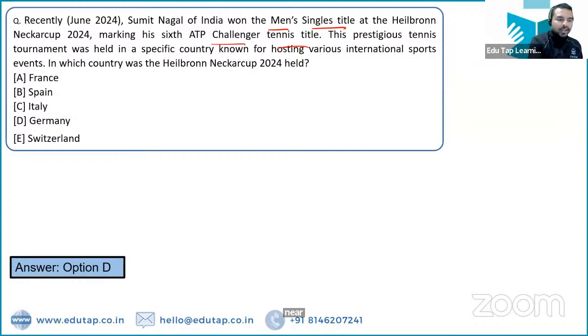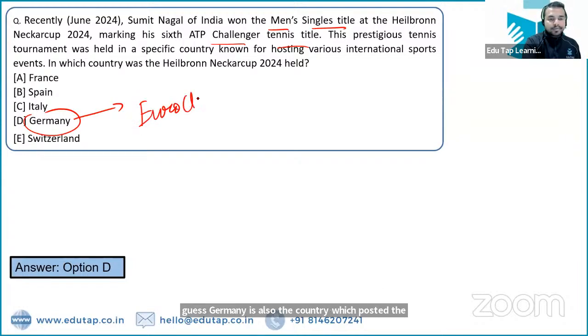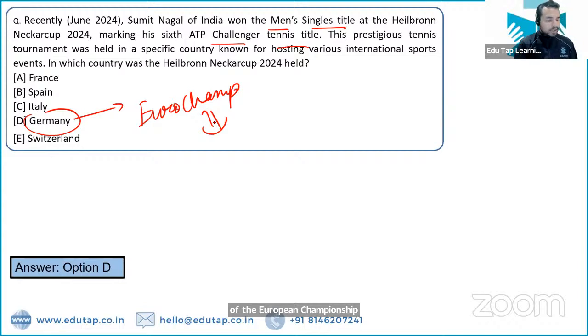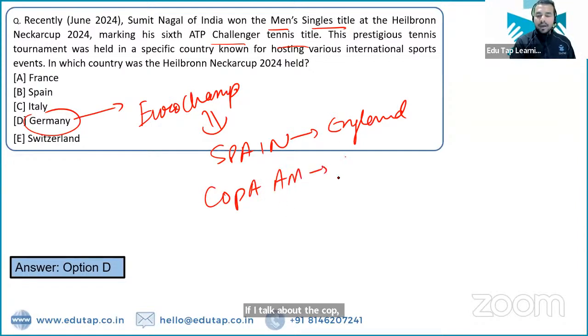And let me tell you guys, Germany is also the country which has hosted the final of the European Championship, जिसके बारे में हमने अभी बात की. The country which has won this championship was Spain. And which country was defeated? England. If I talk about the Copa America में अर्जेंटीना was the winner, defeating Colombia in the finals.